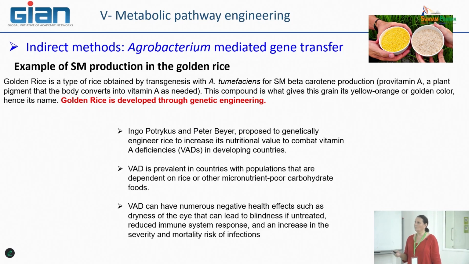So the idea was exactly what you said: to make a precursor of vitamin A, which is important for the health of human bodies. The two researchers who originated this project were Ingo Potrykus and Peter Beyer. Ingo is still alive. He's working in Switzerland and he's always making different projects around this type of objective.